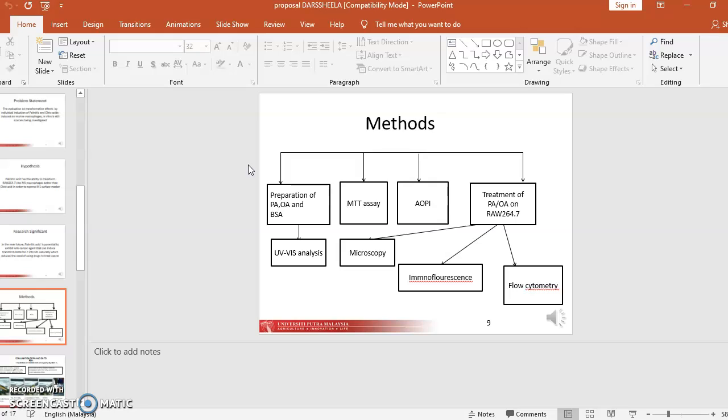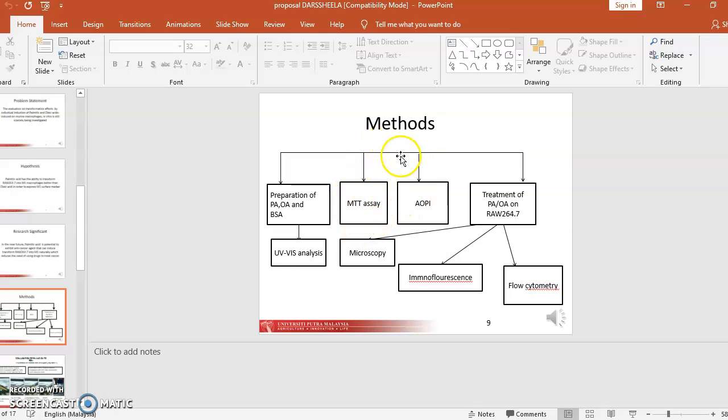In order to perform this experiment, these are the methods. Firstly, we have to prepare the treatment, which are PA, OA, BSA, followed by UV-Vis analysis, and we also need to do an MTT assay. The purpose of the MTT assay is to test the toxicity to the cells.